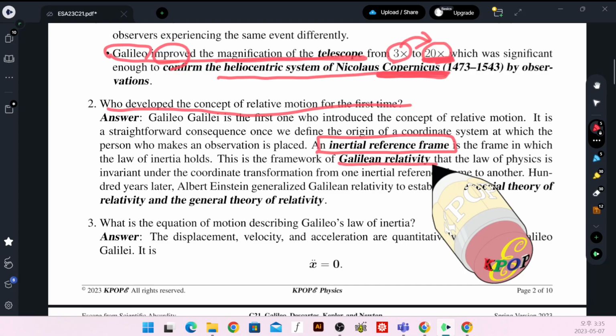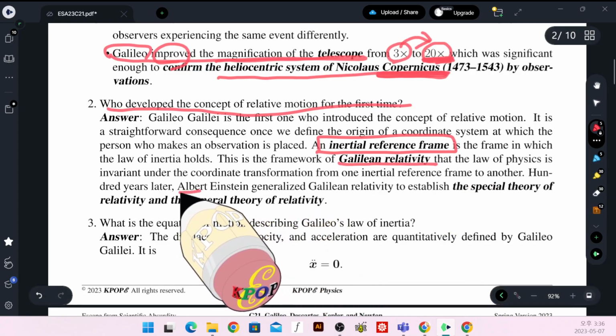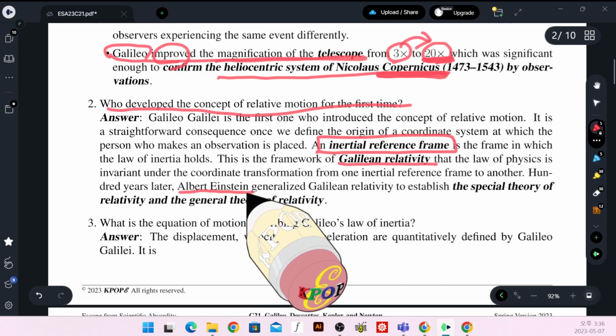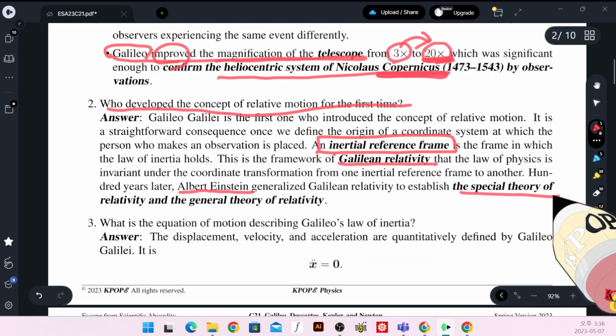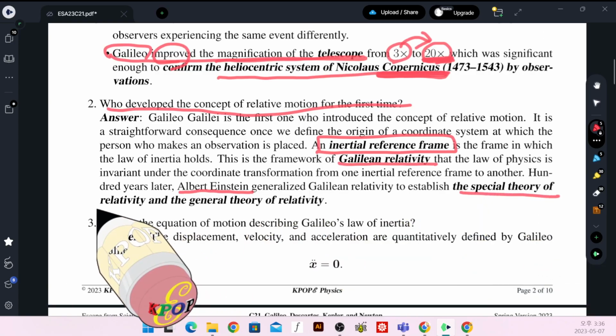So this is a translation of a physical observation to another observation that can be made by another person regarding the same identical experiment. And finally, it was generalized by Albert Einstein, and the result is called the special theory of relativity and the general theory of relativity. Okay.